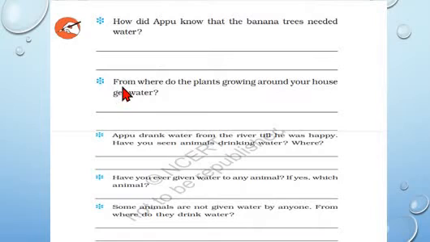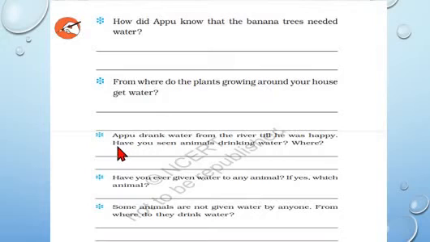The next question. From where do the plants growing around your house get water? The plants growing around our houses, for example, in gardens and parks, are watered by gardeners and also get water from rain. The trees growing on the roads and in forests depend only on rain for water.